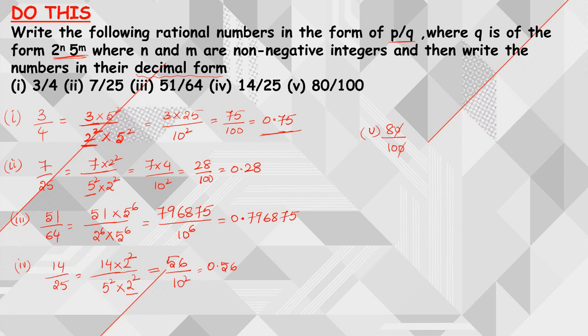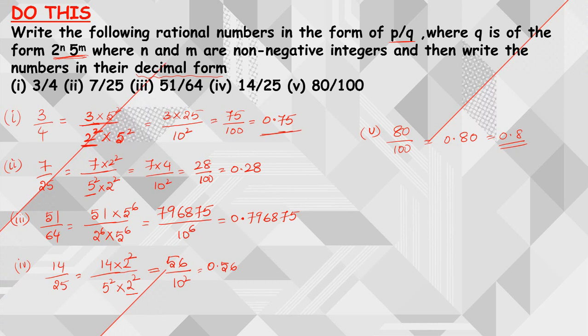Here the 0s I can cancel out. Next, this 8 by 10 I can write as 2 into 5, and again these can be cancelled. So instead of doing like this, simply what we can do, this is 80 by 100, right? Since we are having 100 in the denominator, I can write it as 0.80. So 0.80 means simply 0.8.